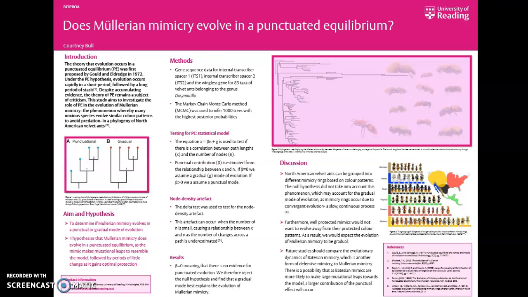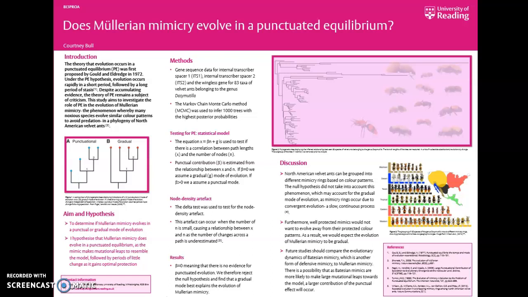And I believe that we found this result because North American velvet ants can be grouped into different mimicry rings based on colour patterns. The null hypothesis did not take into account this phenomenon, which may account for the gradual mode of evolution. As mimicry rings occur due to convergent evolution, which is a slow, continuous process. Furthermore, well-protected mimics would not want to evolve away from their protected colour patterns. As a result, we would expect the evolution of Müllerian mimicry to be gradual.